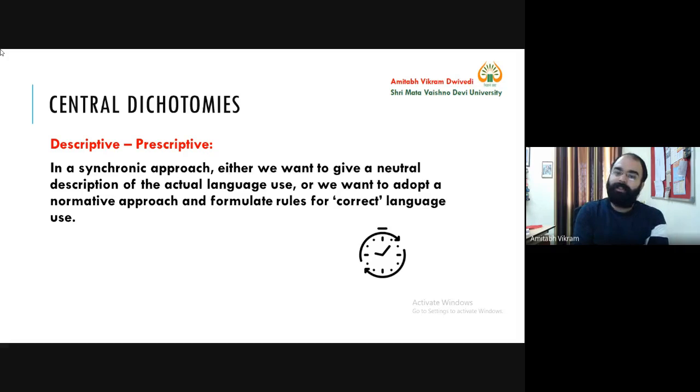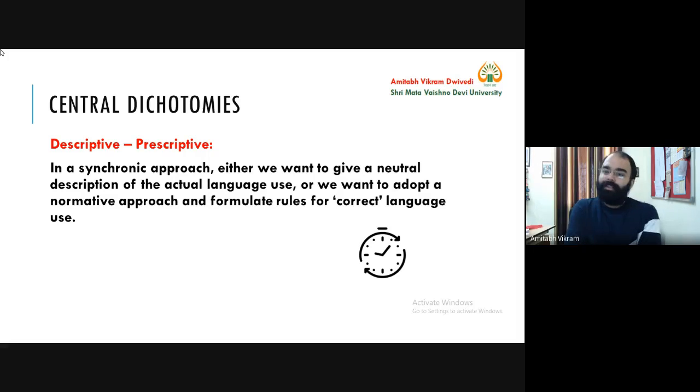You go to the speakers, not one speaker, but many speakers. You collect data. Your speakers are also divided into different age groups. Fine. So you are taking data from 20 years old, 40 years old, 60 years old, above 60. And you are also taking data from educated, uneducated, literate, illiterate, male, female, child, adult. So all such combinations, all such variations are in your data, but this is known as actual language use data. The neutral description you adopt.